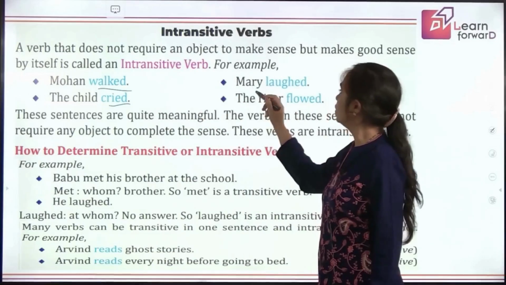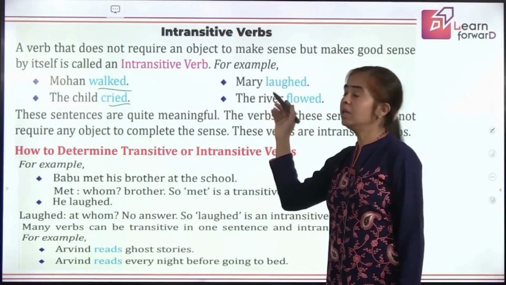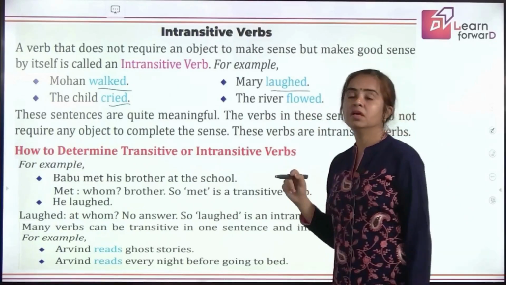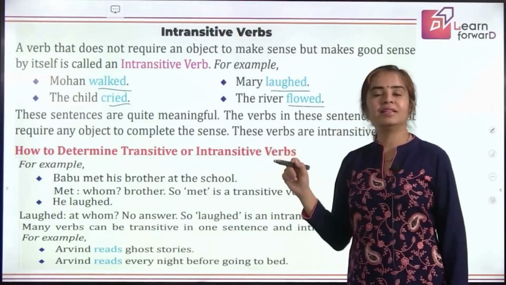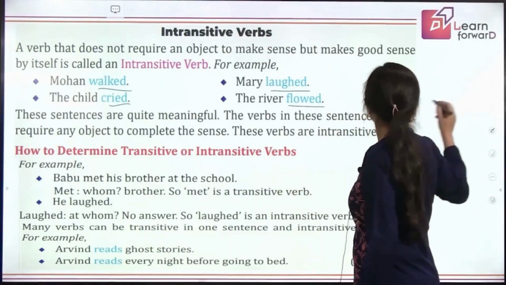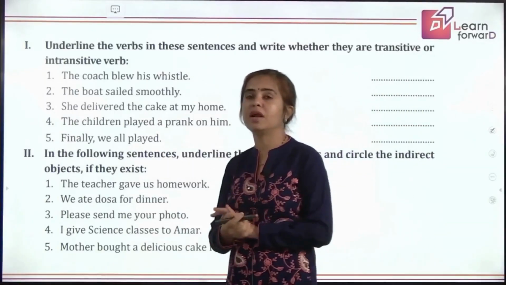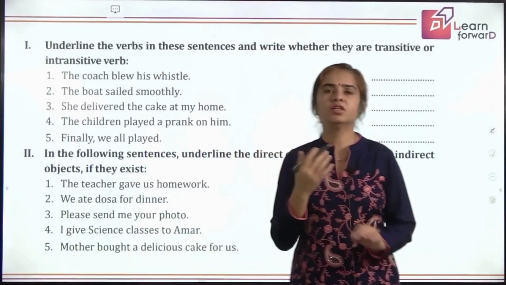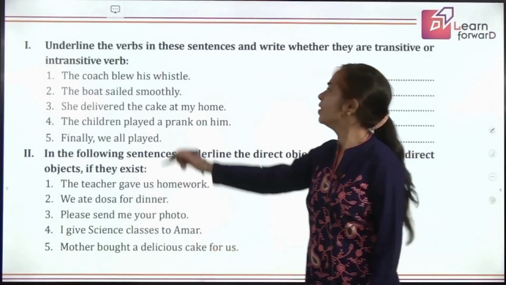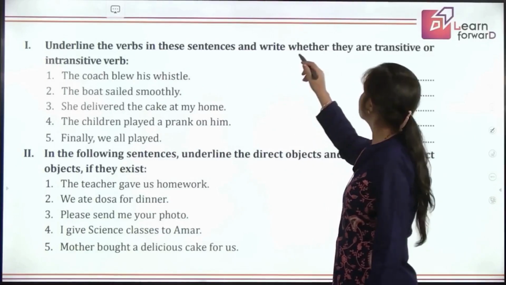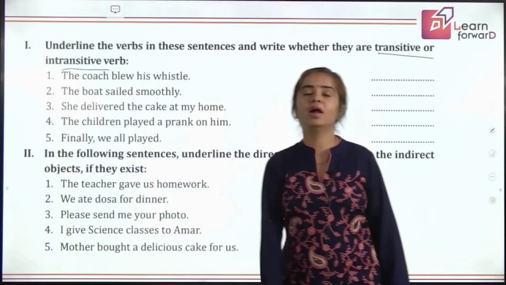So let's read more examples. Mary laughed. Again, it's giving complete meaning, so this is intransitive. The river flowed. It's fine. It's giving complete meaning. So again, this is an intransitive verb. I've already told you how to find out the difference between transitive and intransitive verbs. If it's clear to you, can we move ahead with an exercise? Let's check your knowledge. Okay. Underline the verbs in these sentences and write whether they are transitive or intransitive.